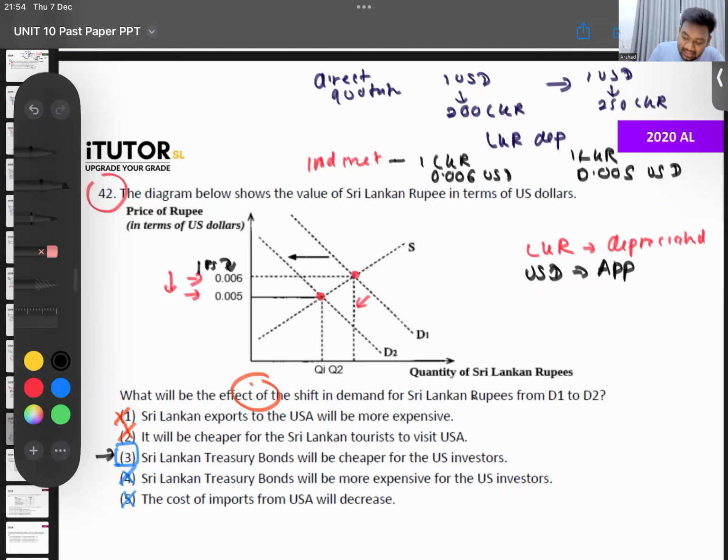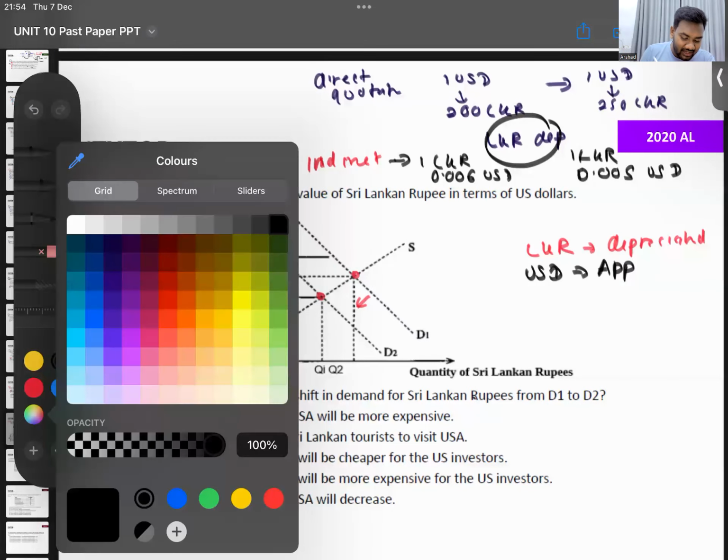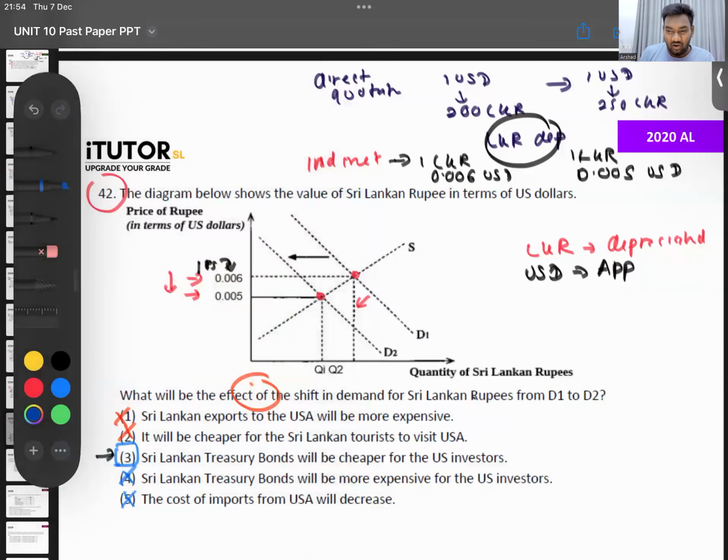That is again a depreciation. Earlier with 1 rupee, we could buy $0.06. Now with 1 rupee, we can only buy $0.04. The opposite of that is LKR appreciation, which I didn't go through. So I'm hoping you all can figure this out. These are normal theory.